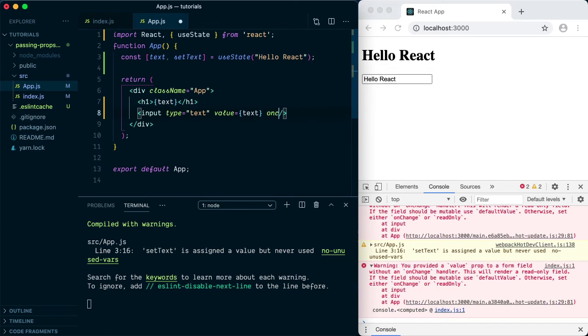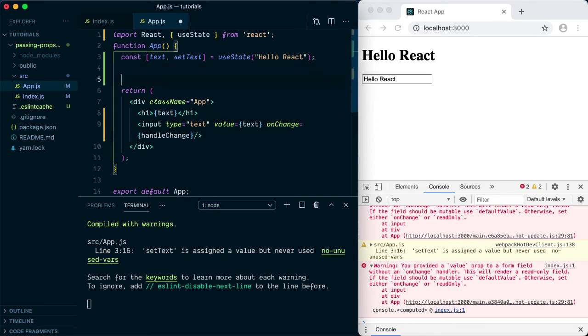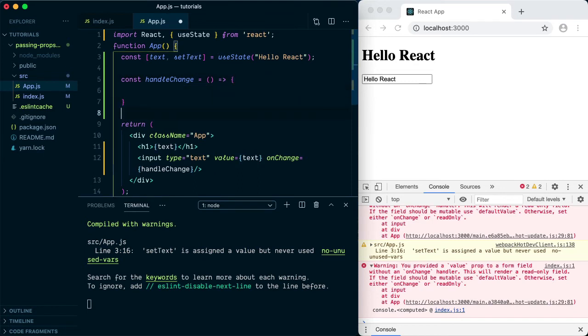So we say onChange and a function that will handle the change for us. Now we need to create this function handleChange, and this is going to be an arrow function. This arrow function is going to accept an event, so anything that happens on this input will be passed as the event.